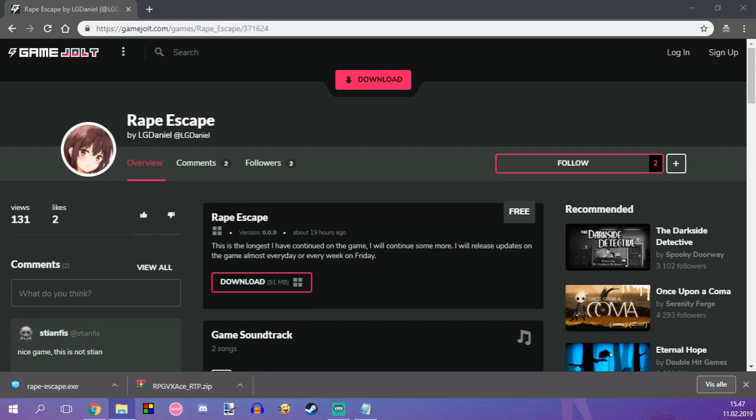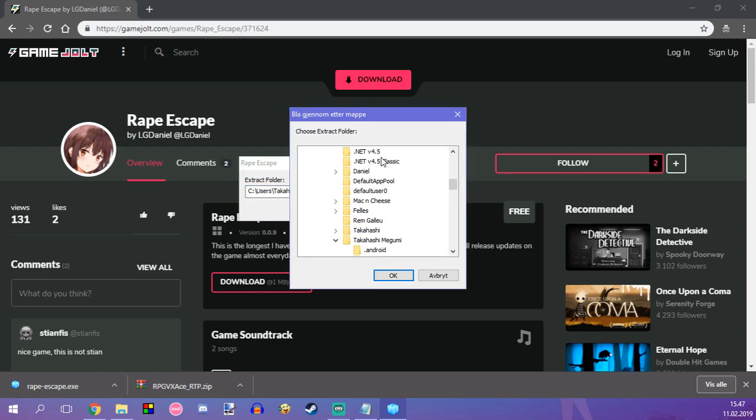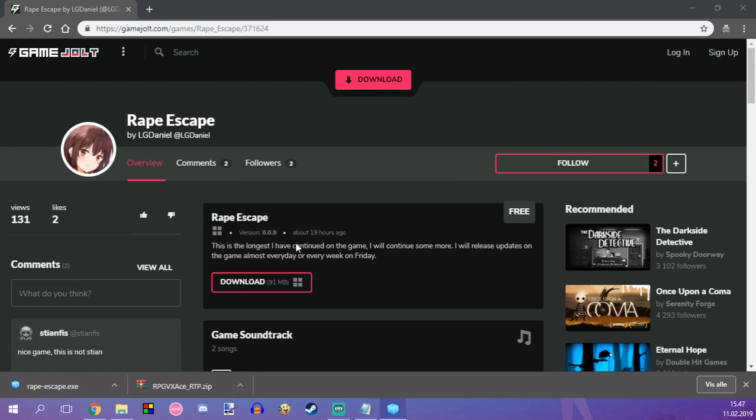I've opened it. It's running in the background right now. Here it is. So you can put it anywhere you want. I'm just gonna put it in my desktop right now. Just click OK. Now it's actually installing. You can't see because it's installing in another window. Yeah, here it is. That was it. And now it's loading for me.